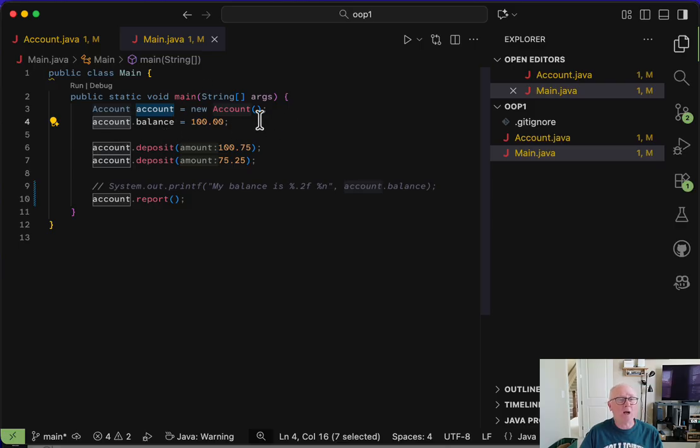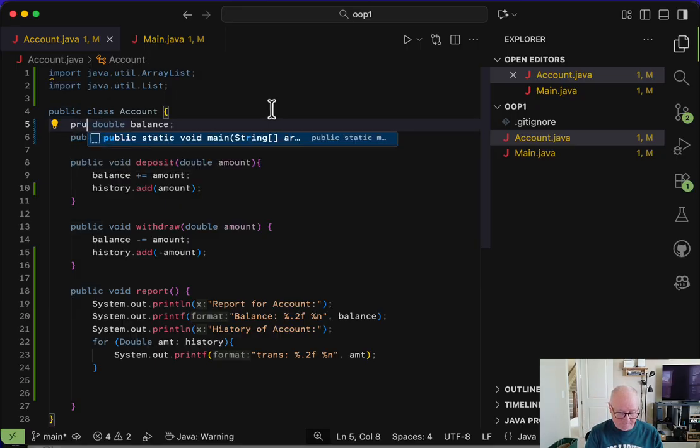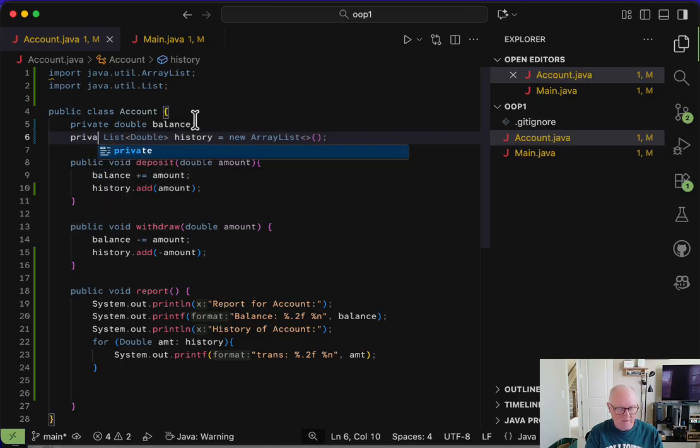This is a huge problem when it comes to the integrity of the class. So how do I solve this problem? Well, the solution is I want to make it so that nobody from the outside can change balance. Only the account can change the balance. So let's make this private. I've now made balance private, and for that matter, I should make history private. I shouldn't let anyone else outside of the account make changes to this. Otherwise, I'm going to mess up the integrity, right?